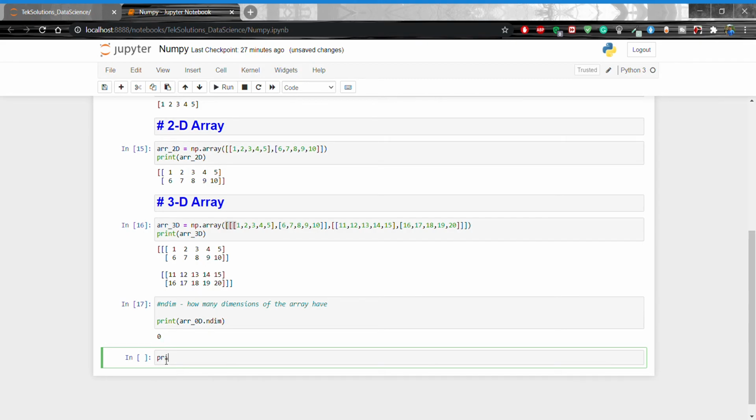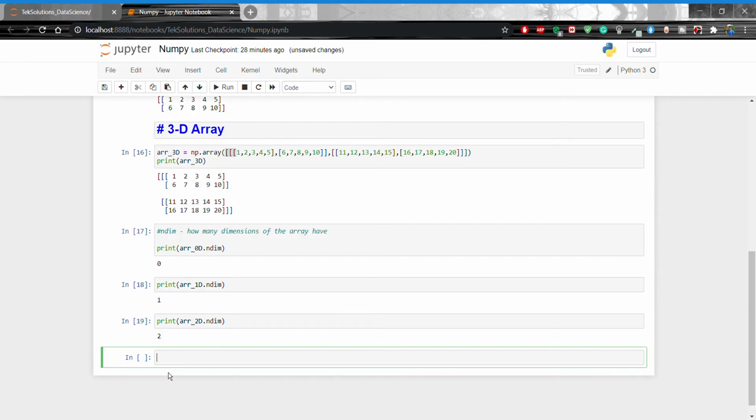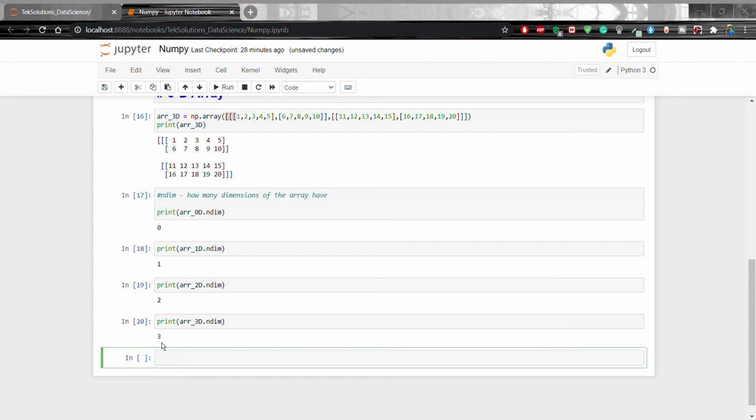0 dimension, right? Now print array_1d.ndim, shift enter. What is the dimension of the array? 1 dimension. Print array_2d.ndim, shift enter. What is the dimension of the array? 2D. Print array_3d.ndim and shift enter. How many dimensions of the array? 3D. Okay, this is clear now.